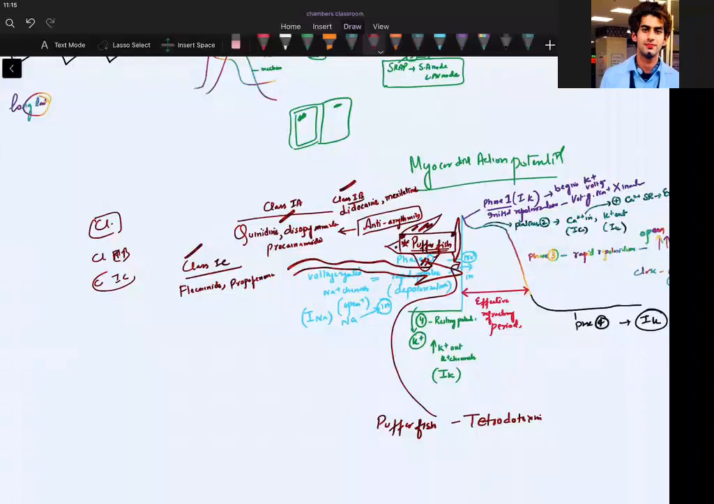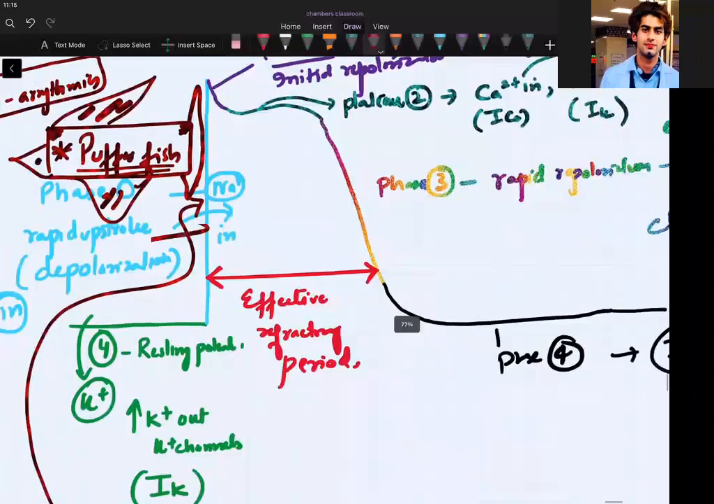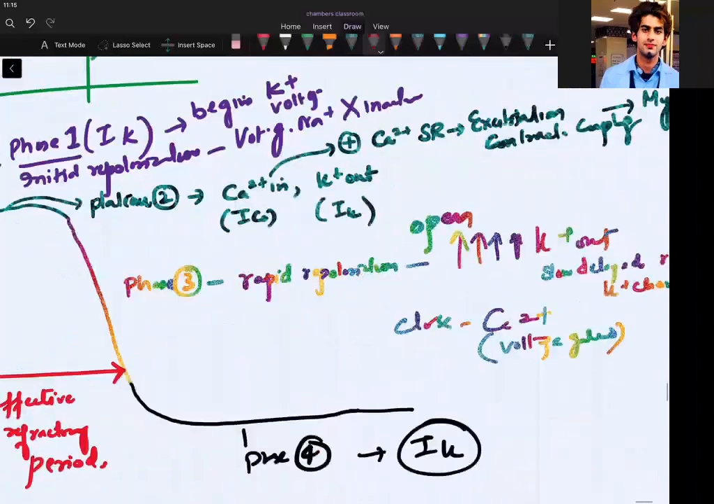What else can we write? Phase 2. Where is phase 2? Phase 2 is where calcium is going in, so you can block it. Can you block this calcium as a doctor when your heart is beating so fast? Calcium channel blockers, like verapamil and diltiazem. I remember it from dil. Dil means heart. So diltiazem.